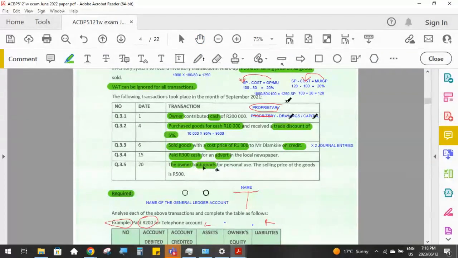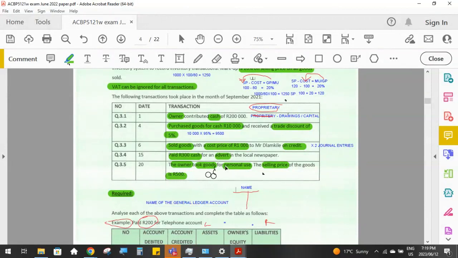The owner took some of the business's inventory for their own personal use. So that is definitely then a drawings. Okay, the owner, that's what we call drawings. When the owner takes either cash or goods from the business for their own use, we then have to debit that amount to drawings. But in this case, they have given us the selling price of the goods.